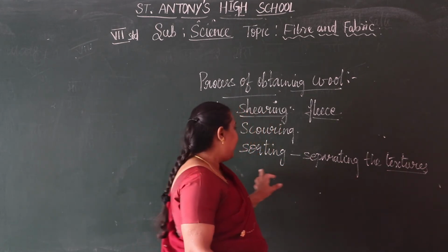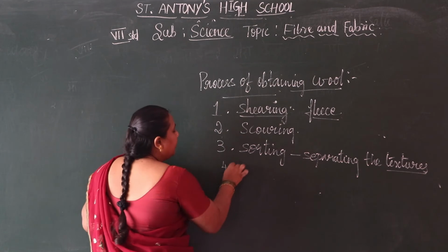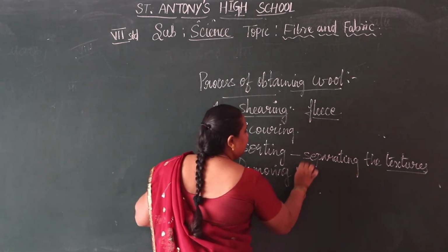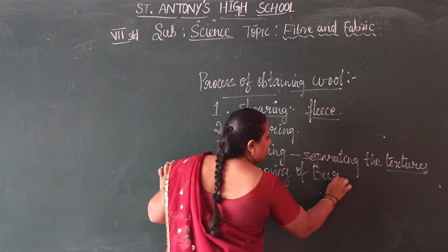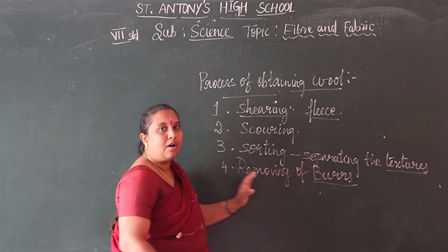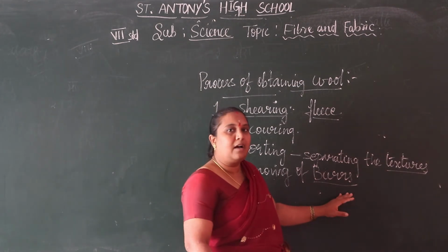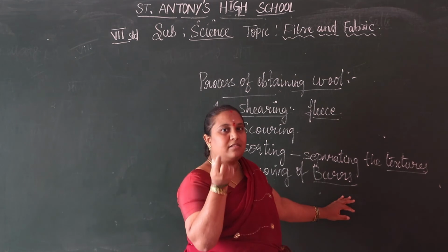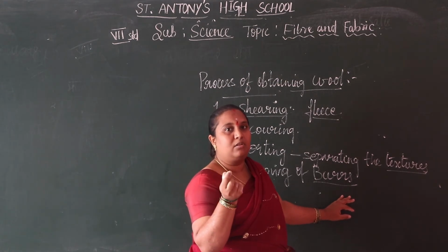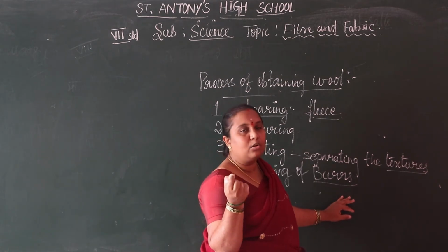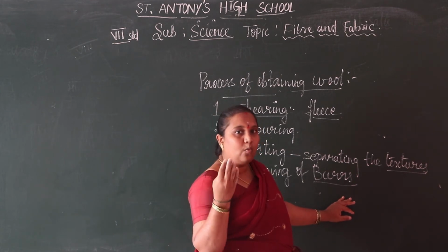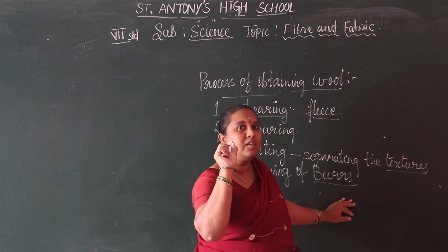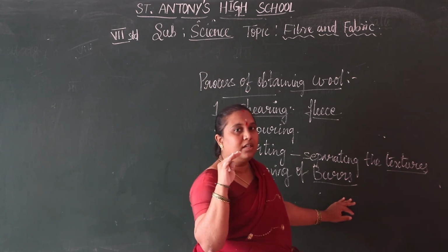And then the next process is removing of burrs. What is meant by burrs? On some clothes we can observe small dots on the upper layer. In woolen or cotton clothes, after we wash with hot water, we can observe small dots on the clothes.